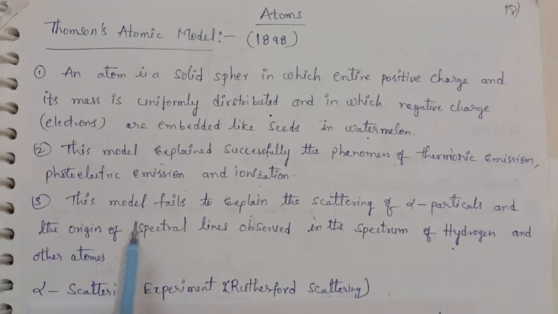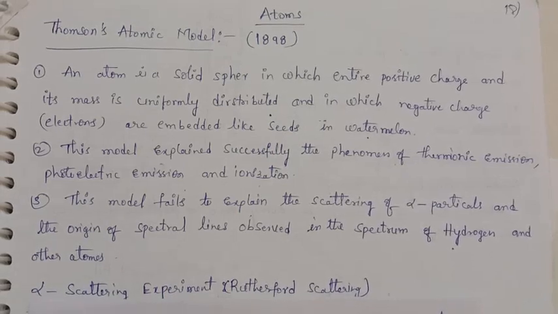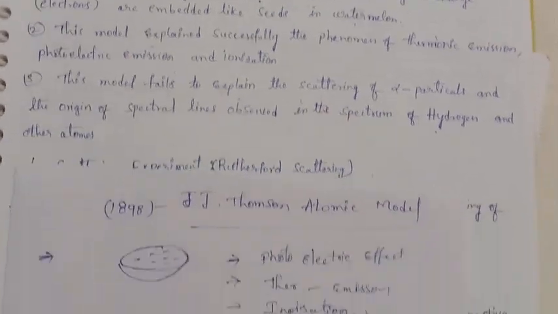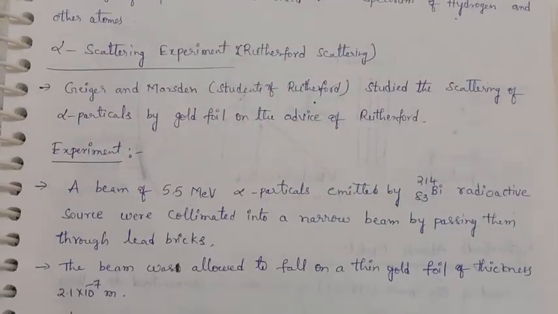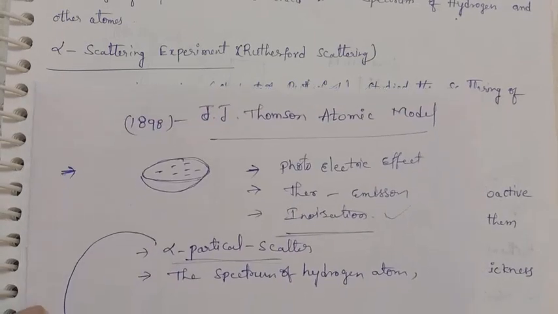So, this is the J.J. Thomson model. Next, we can go for the drawbacks in the J.J. Thomson model. They are solved by the next model, that is the Rutherford atomic model. In that, the first problem we were facing previously, that is alpha scattering, is explained by this model.